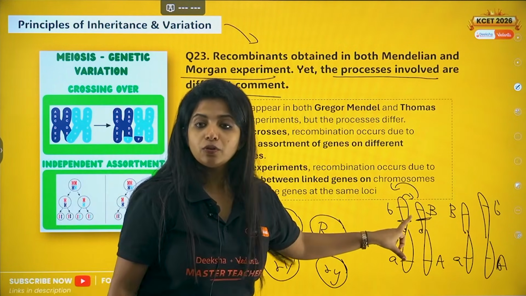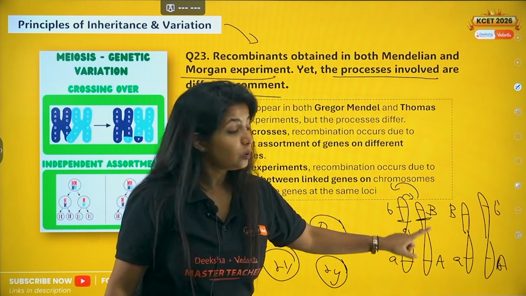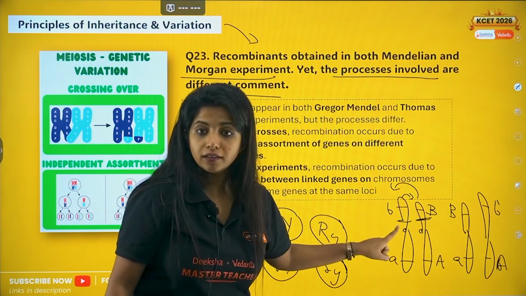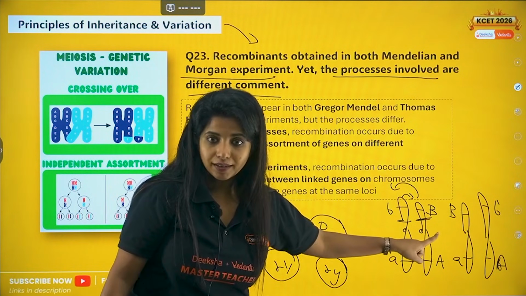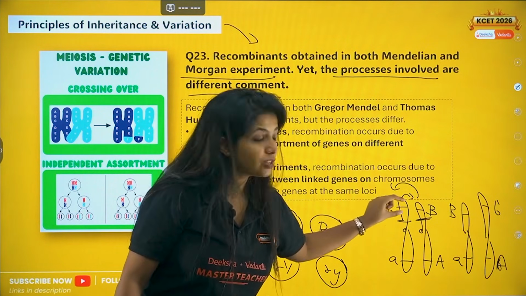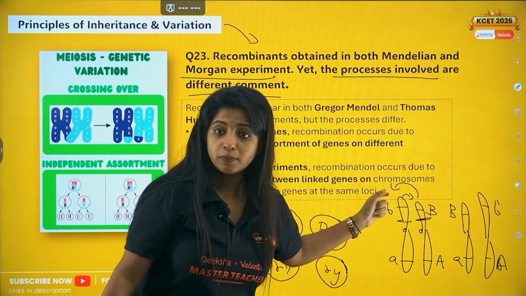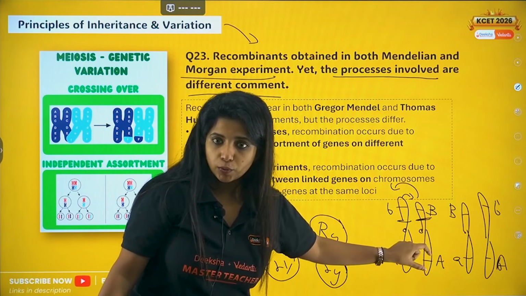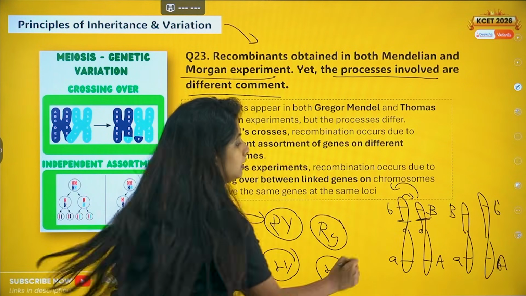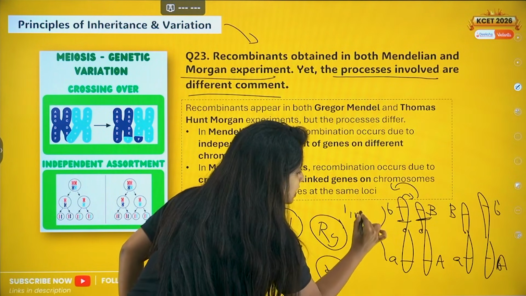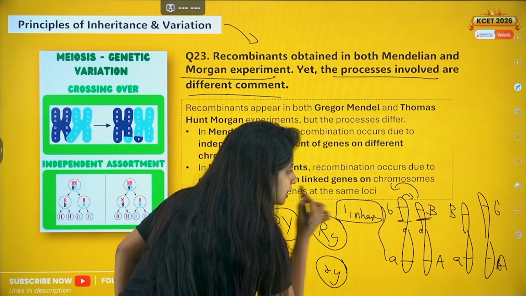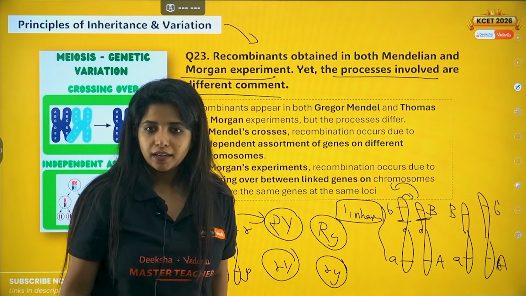So why is it happening over here? Because you are specifically focusing on chromosomes which have similar genes at similar locations. I have the B gene, it can be capital B or small b, at similar locations, here also. And here basically you are talking about linkage.